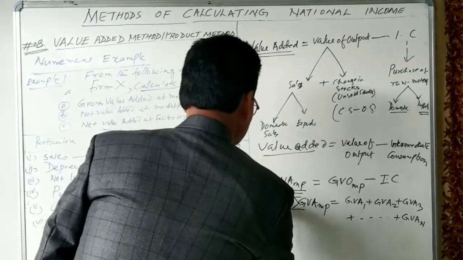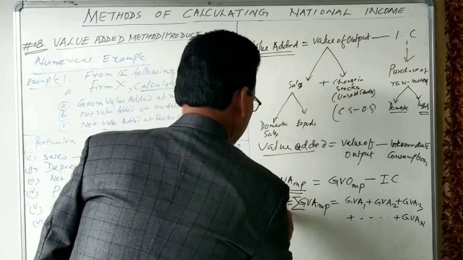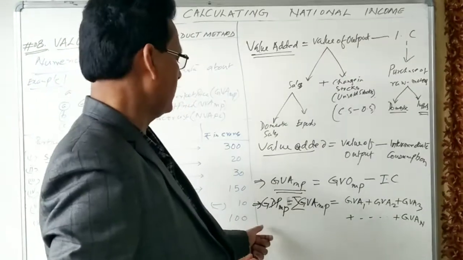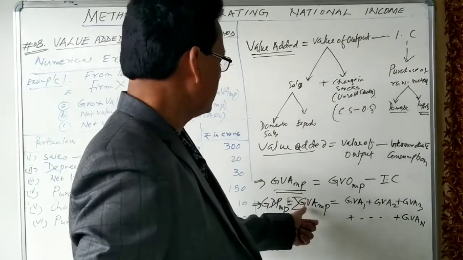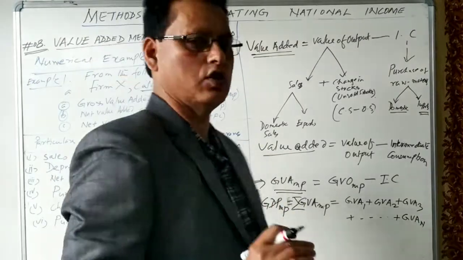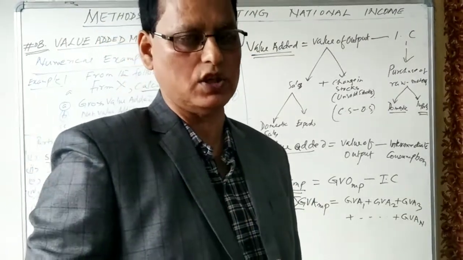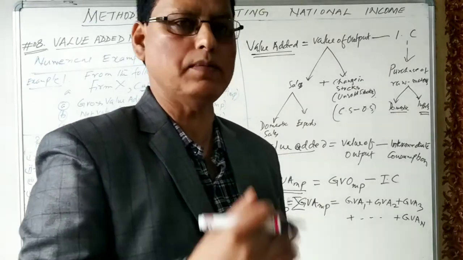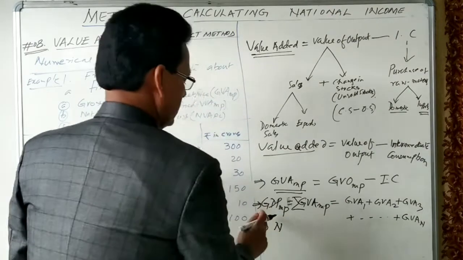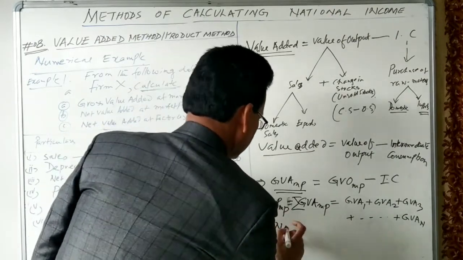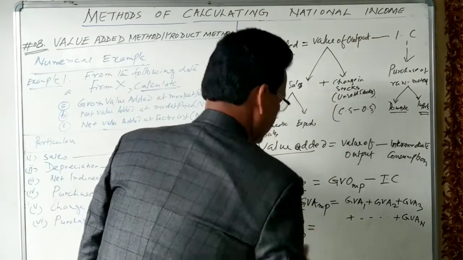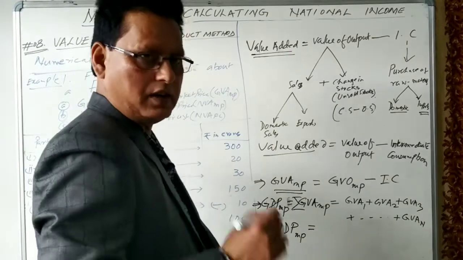This is called GDP at market price. I think GDP at market price is clear. So GDP at market price is the sum of gross value added at market price. This is gross domestic product. Gross means it is inclusive of depreciation. And from gross, if we want to arrive at net, net domestic product at market price, what value do we have to deduct?